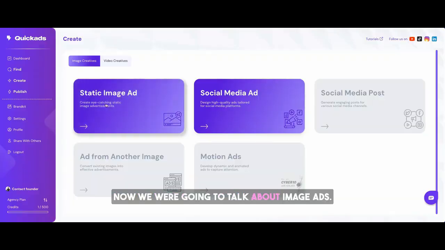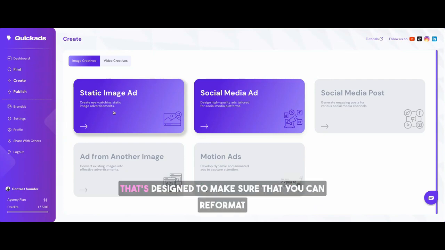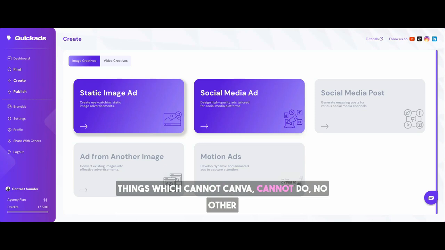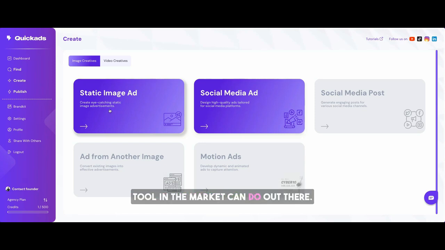Now we were going to talk about image ads. Now there are two types of stuff. One is what we call static image ads. That's designed to make sure that you can reformat it into 31 different sizes in just one click, things which Canva cannot do, no other tool in the market can do out there.